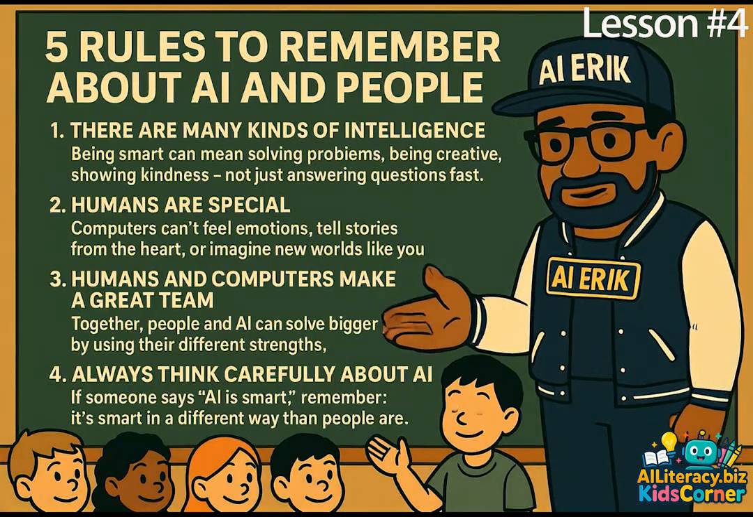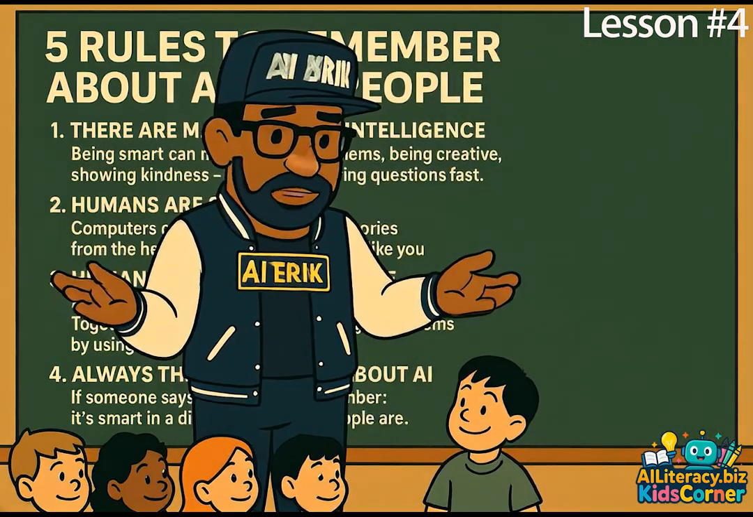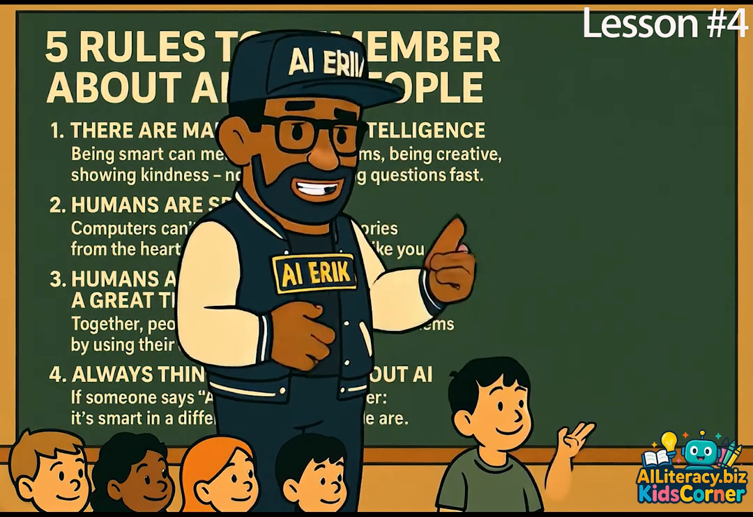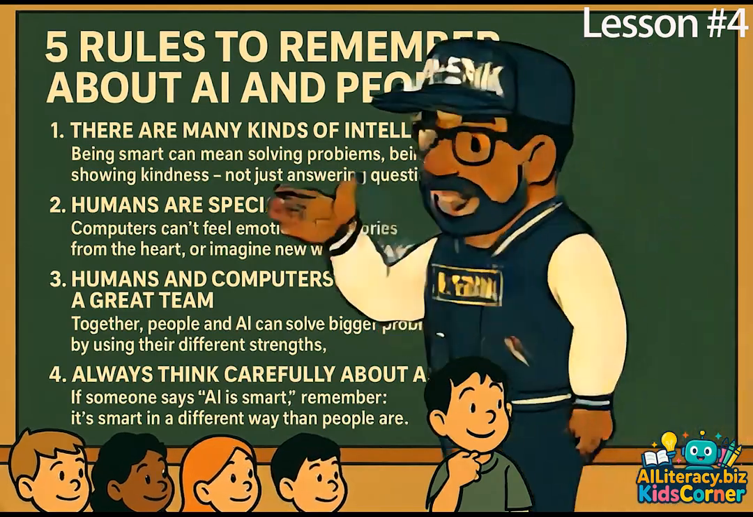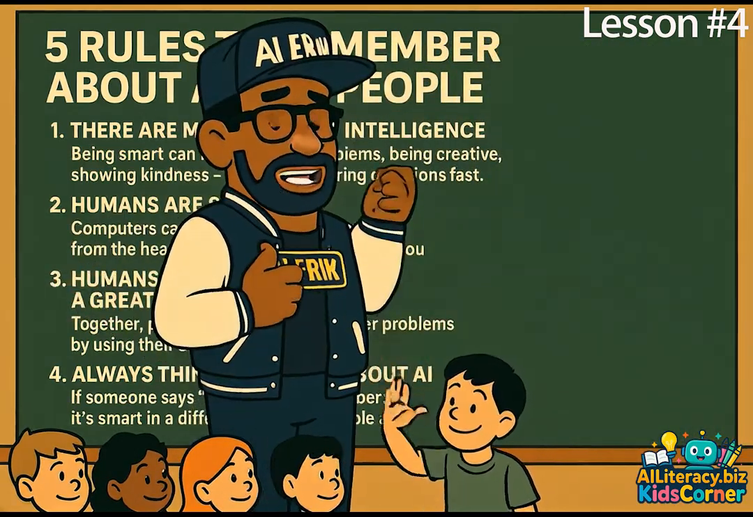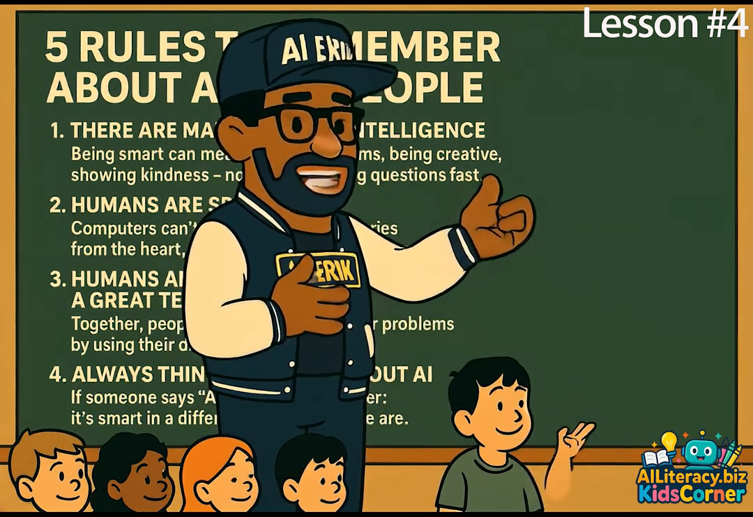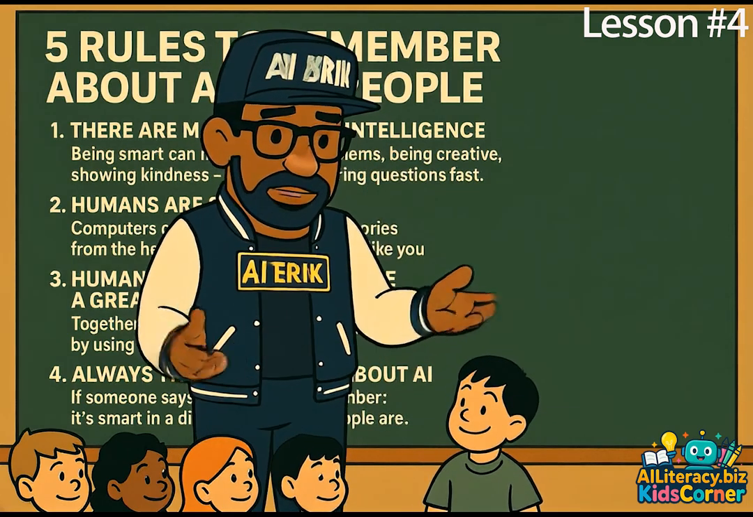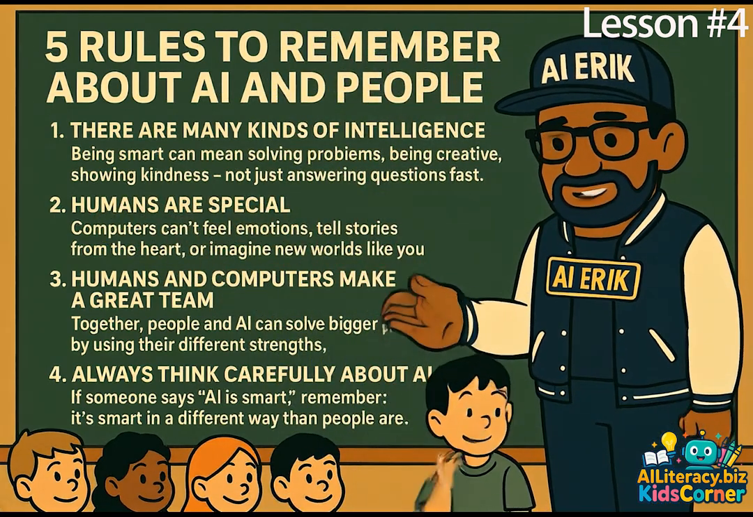AI Kids, lesson number 4, 5 rules to remember about AI and people. 1, there are many kinds of intelligence. Being smart can mean solving problems, being creative, showing kindness, not just answering questions fast. 2, humans are special. Computers can't feel emotions, tell stories from the heart, or imagine new worlds like you can. 3, humans and computers can make a great team together. People and AI can solve bigger problems by using their different strengths.